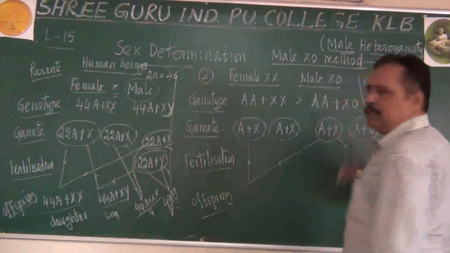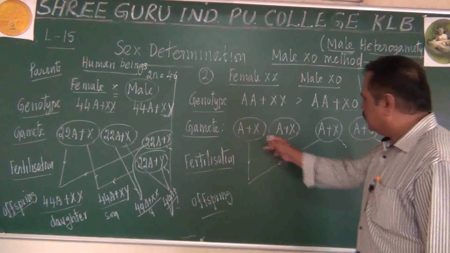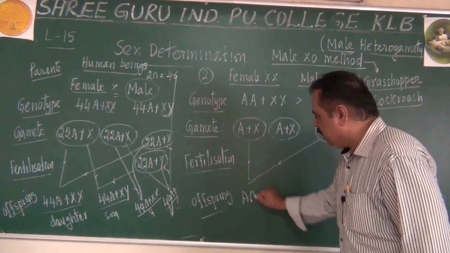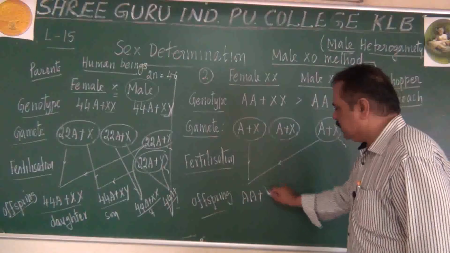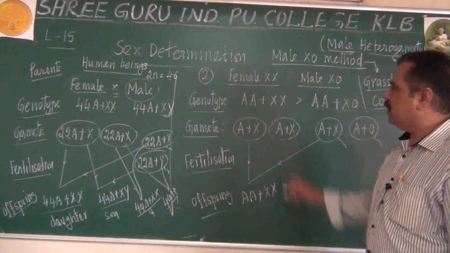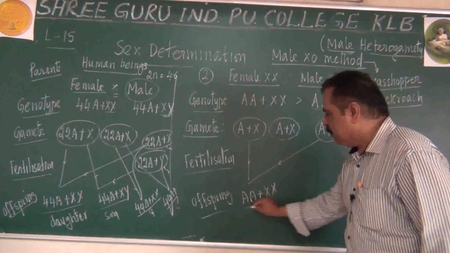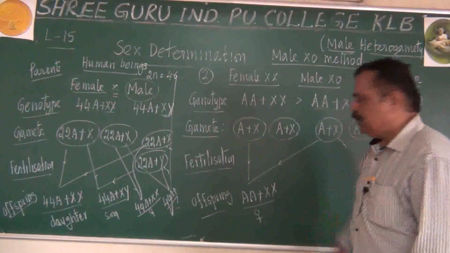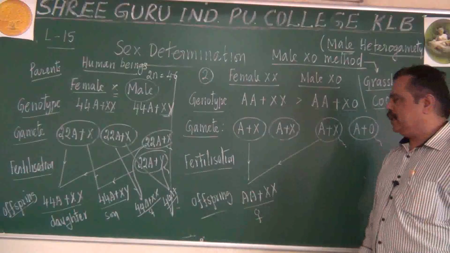I am talking about grasshopper and cockroach. The resulting offspring will be AA plus XX. Do you get this point? Who is AA plus XX? It will be a female grasshopper. A daughter grasshopper is born.